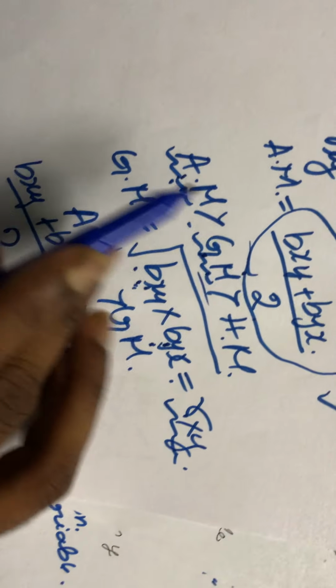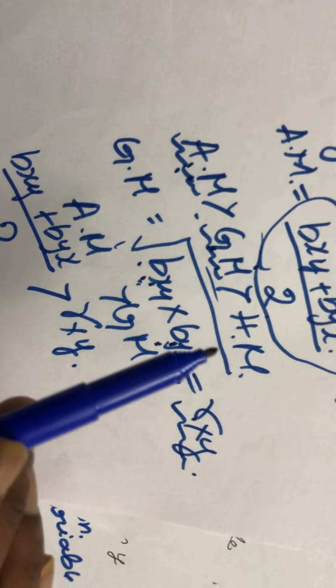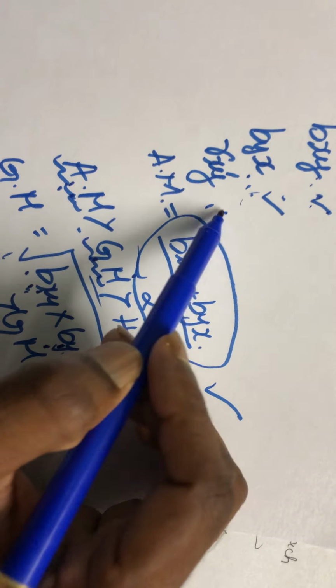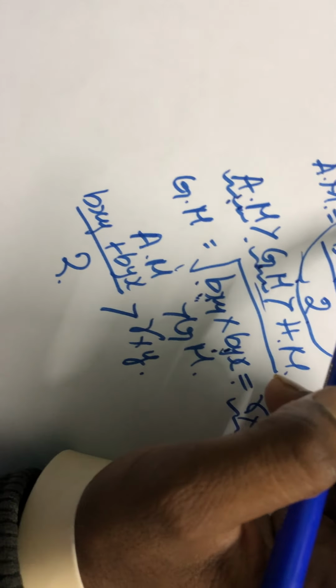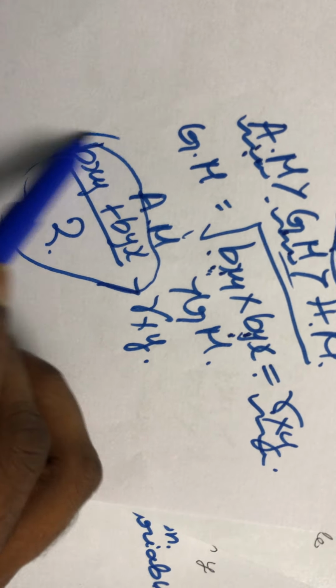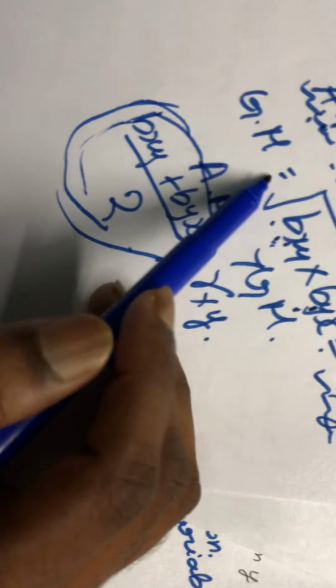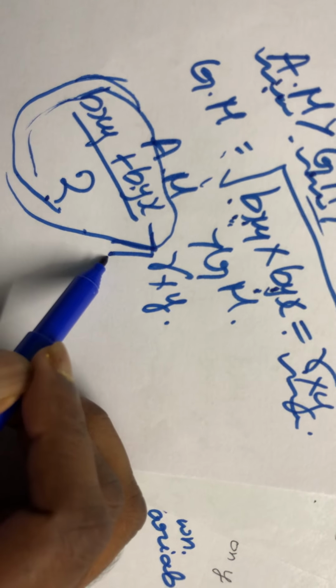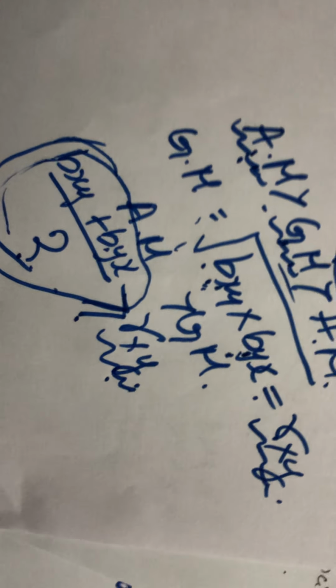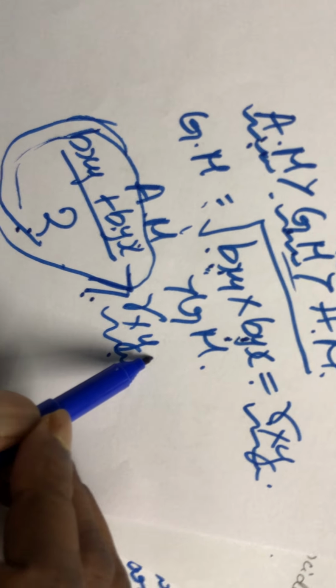Now the concept we are discussing is, between the regression coefficients and the correlation coefficient, what is the link that exists? The link is the arithmetic mean of the regression coefficients. The arithmetic mean of the regression coefficients will always be greater than the correlation coefficient.